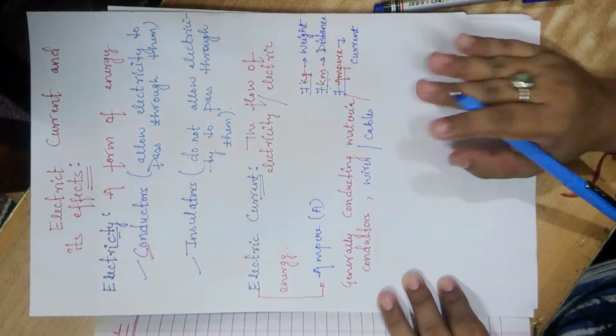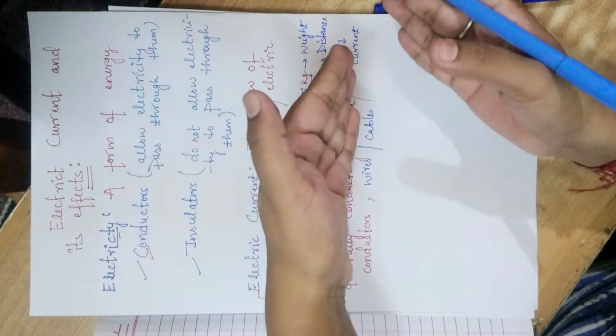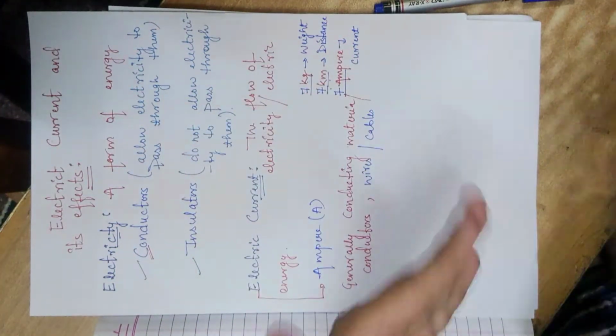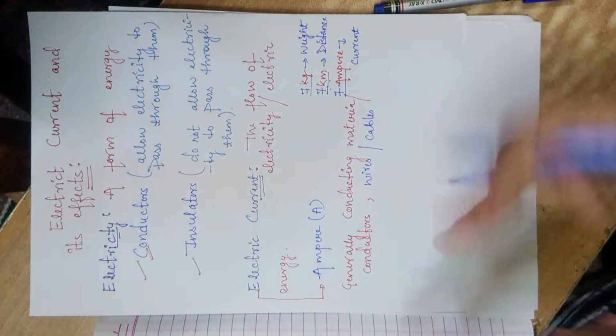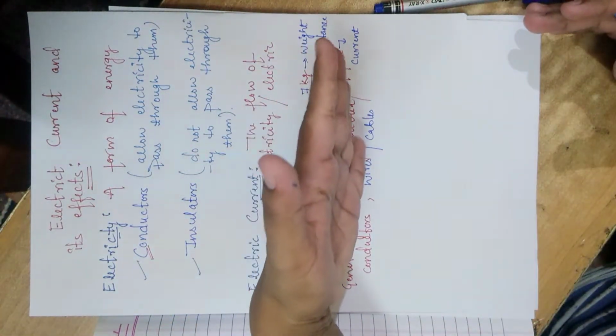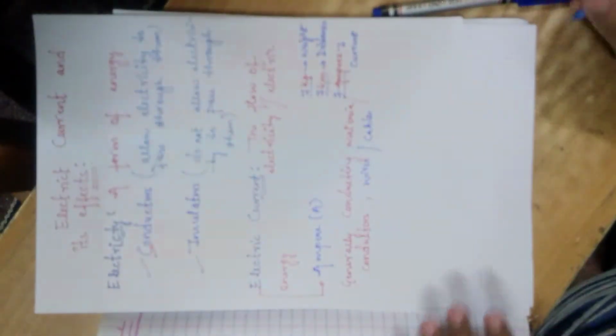You might have seen that electricity comes to us by means of cables in our homes, offices, factories and schools. Wherever electricity is needed, it is supplied to us through cables only. Okay, so it's very easy to understand.